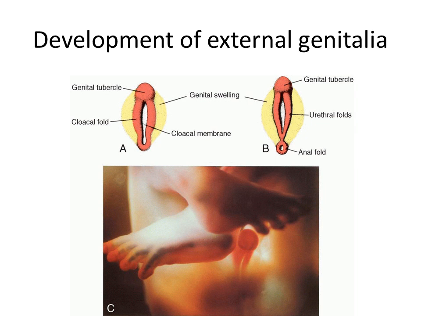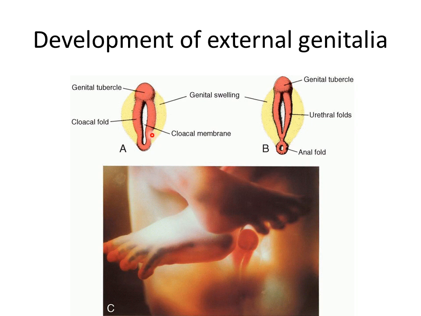In the early 4th week of development, the mesenchymal cells derived from the tissue of the primitive streak migrate to occupy a position around the cloacal membrane. You know what the cloacal membrane is? From the previous lecture, you know that the cloaca is connected to the outside by a cloacal membrane. So this mesenchymal tissue comes in the 4th week and lies around the cloacal membrane. These cells give rise to a pair of swellings known as cloacal folds.